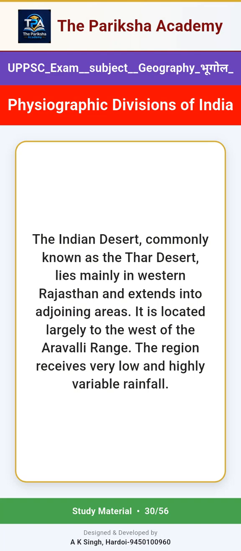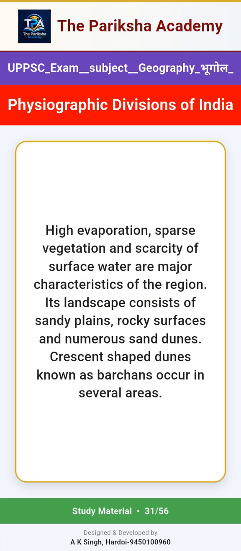The Indian Desert, commonly known as the Thar Desert, lies mainly in western Rajasthan and extends into adjoining areas. It is located largely to the west of the Aravalli Range. The region receives very low and highly variable rainfall. High evaporation, sparse vegetation and scarcity of surface water are major characteristics of the region. Its landscape consists of sandy plains, rocky surfaces and numerous sand dunes.